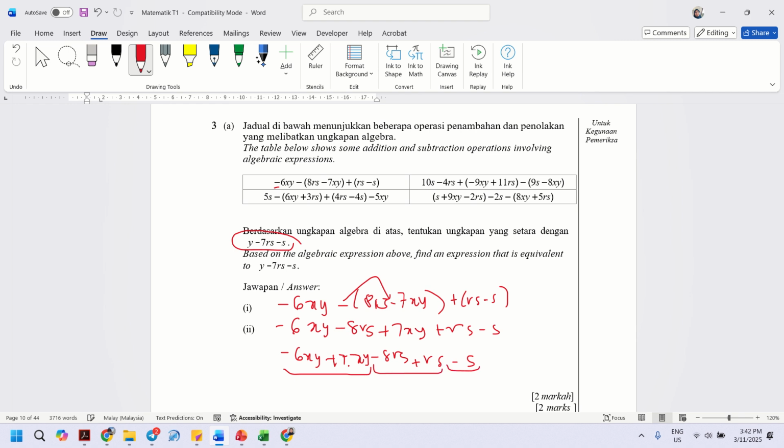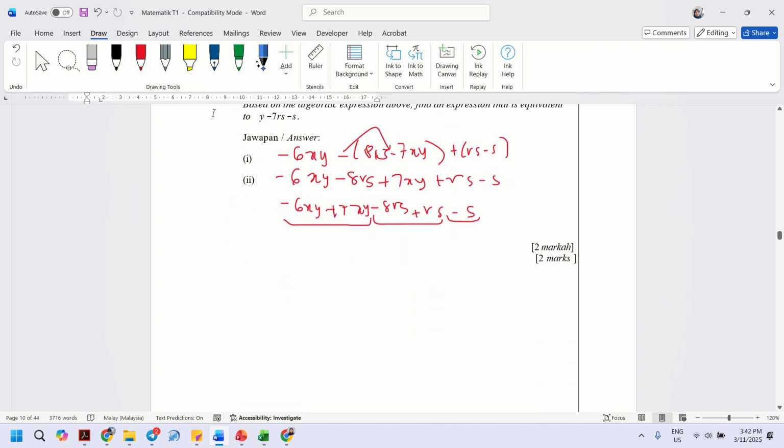Like terms only. Negative xy plus 7xy equals xy. This one should be xy, right? Negative 8rs plus rs is negative 7rs. And that's negative s. So it is equivalent to the question given.